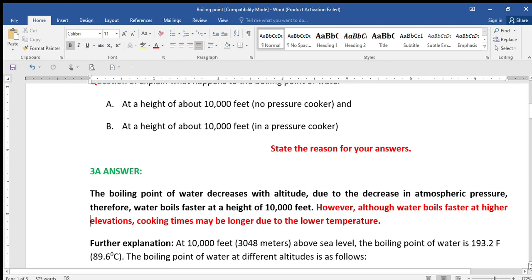But this will lead to boiling of your water faster at a lower temperature. But one thing you should take note of is that when you are cooking in that condition, your cooking will take a longer time and your food may not be cooked well. Why?